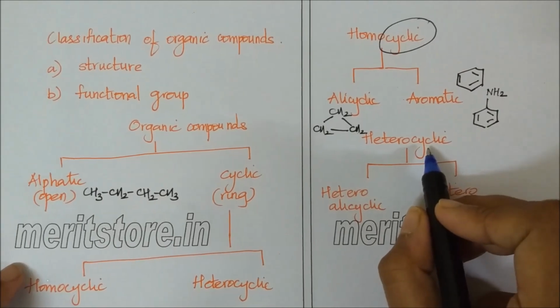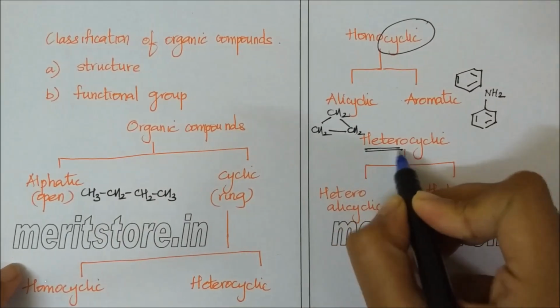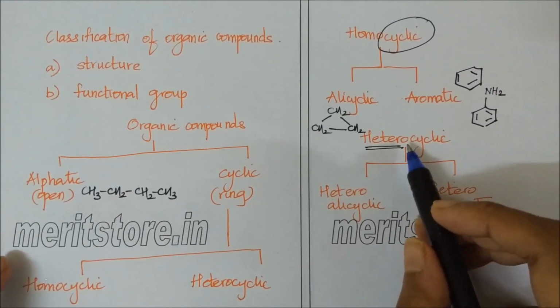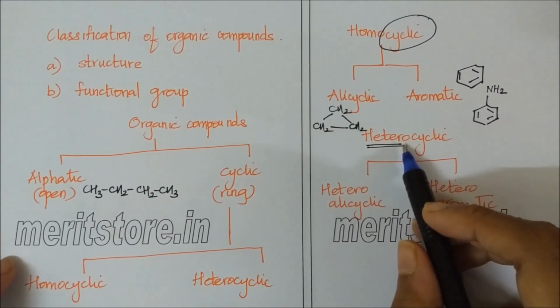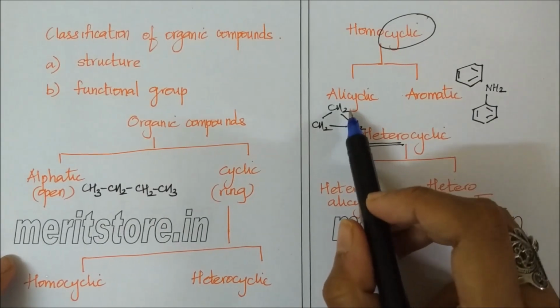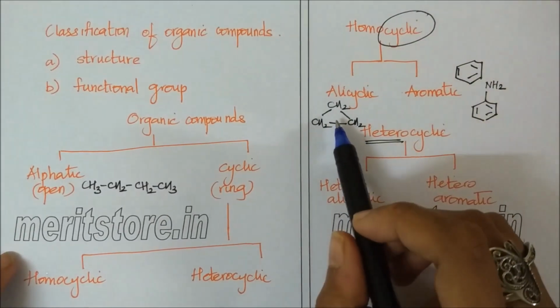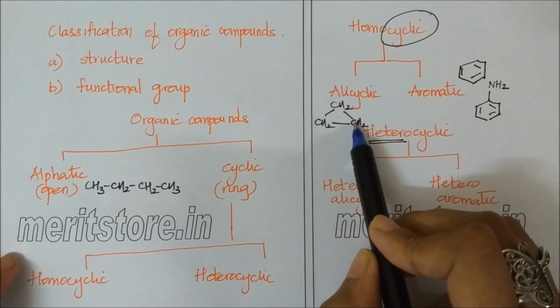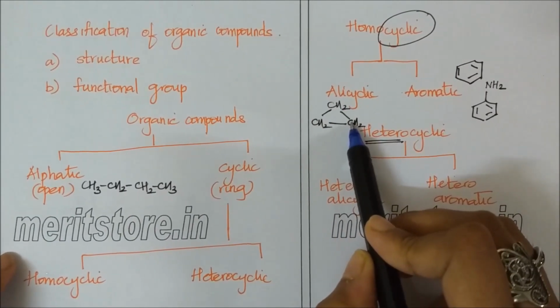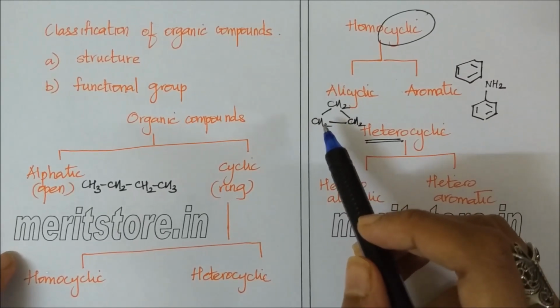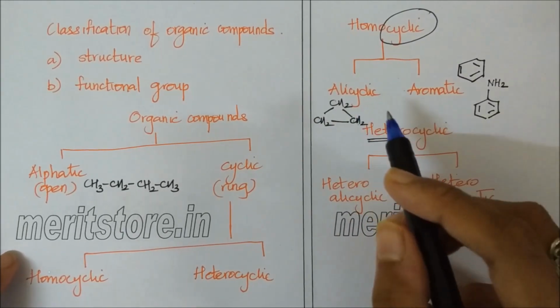Heterocyclic compounds. As the word suggests, hetero meaning different, these compounds consist of more than one different atom. For example, in a homocyclic compound, there are only carbon atoms. In a heterocyclic compound, there can be carbon and nitrogen or sulfur or oxygen.